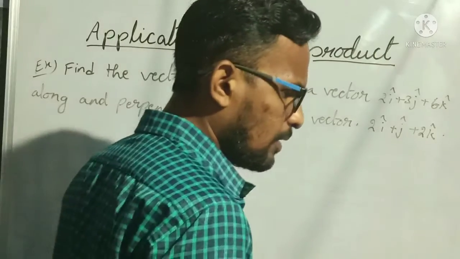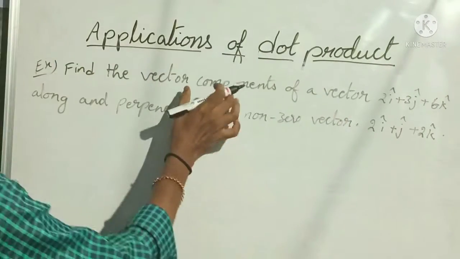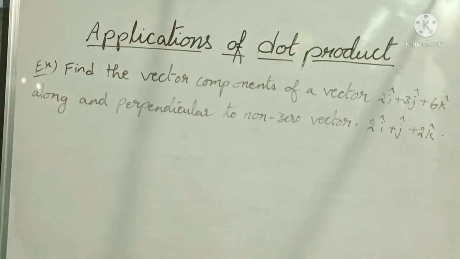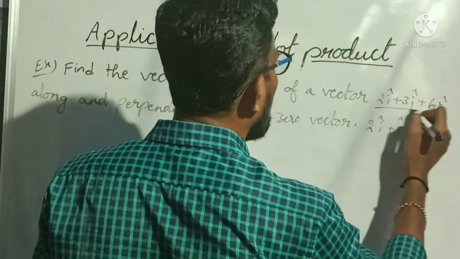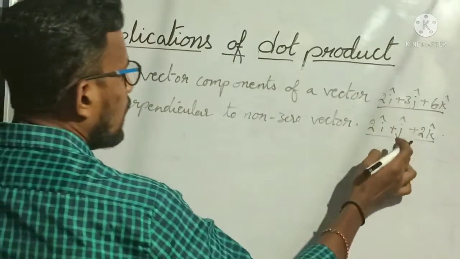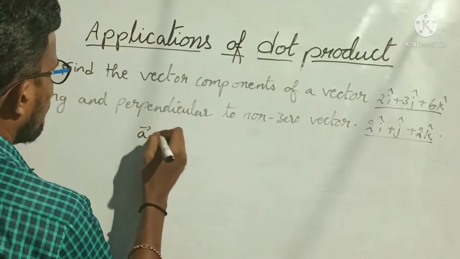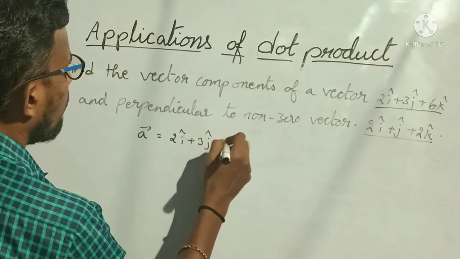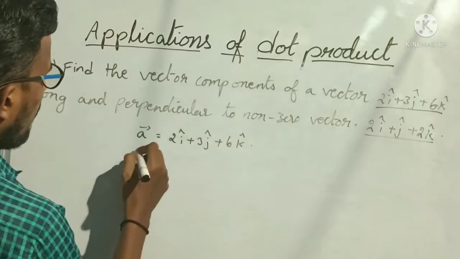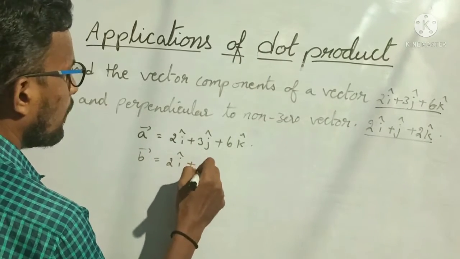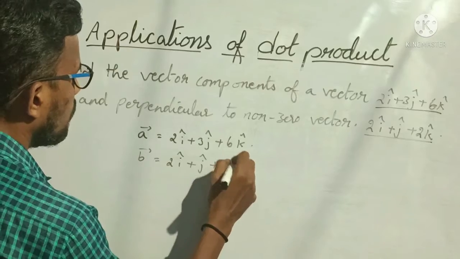So now let us find out. Here also we want vector components, meaning A parallel and A perpendicular, of A bar on B bar. So here A bar is equal to 2i cap plus 3j cap plus 6k cap, and B bar is equal to 2i cap plus j cap plus 2k cap.